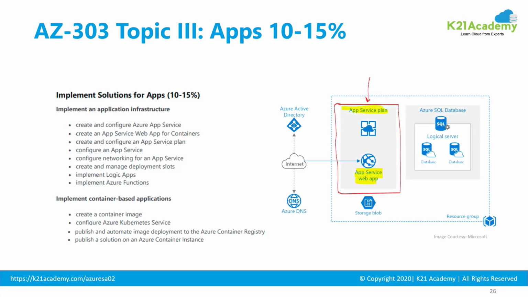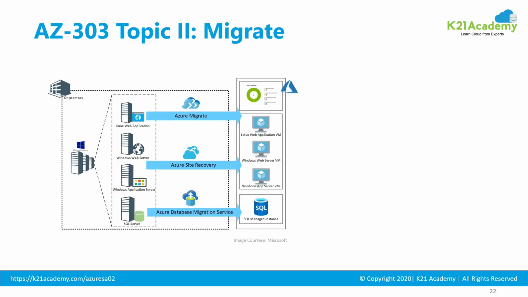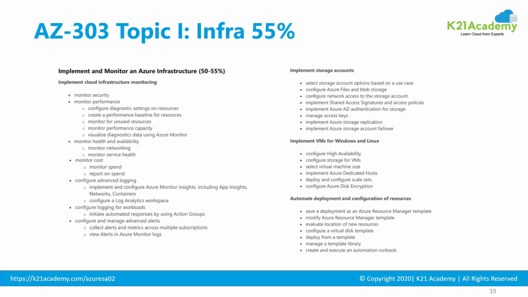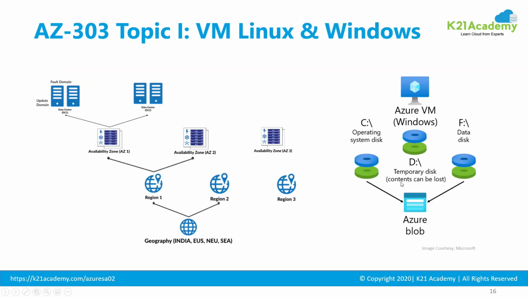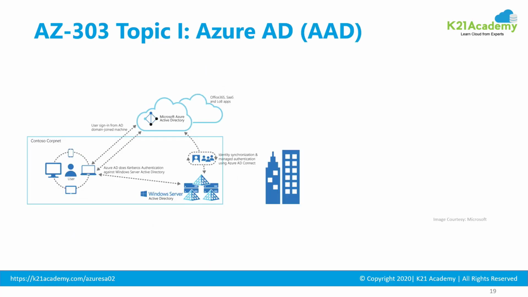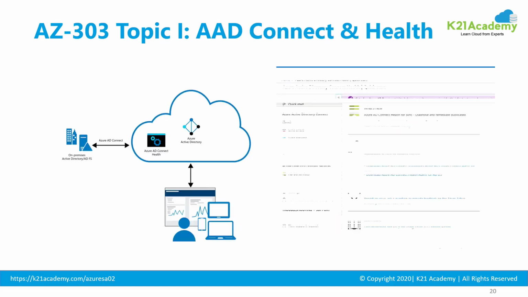So just to do a quick recap on AZ-303, you have four main topics. First topic has the maximum weightage, which is 50 to 55%, which will involve implementing and monitoring Azure infrastructure, which will have your monitoring, storage solutions, virtual machines, and automatic deployment and configuration of your resources. So things like deployment of virtual machines across regions or across availability zones or within data centers based on your service level agreements, configuring networks, Azure Active Directory or Active Directory Connect, which is AAD,